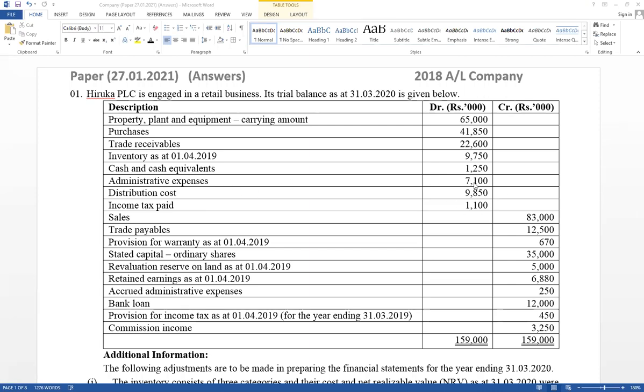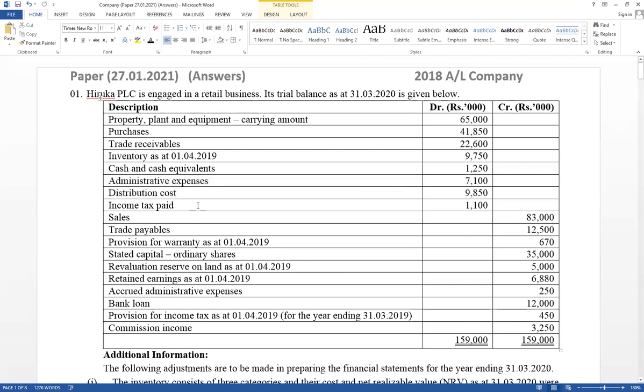It means those are recorded already. Those values should be included as a balance brought forward under workings. You have to prepare separate workings for expenses. Under administration expense, as a balance brought forward, this value should be included, as well as distribution cost also as a balance brought forward. Very important, this part. Think about administration, distribution. Some expenses have been recorded.